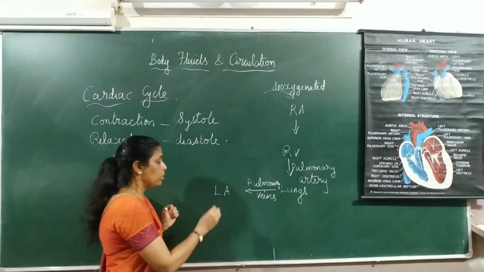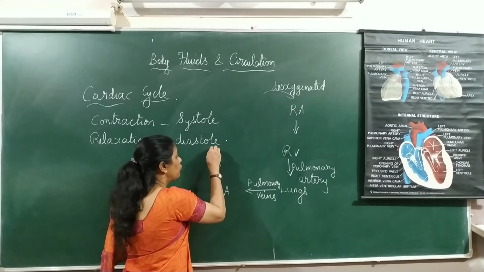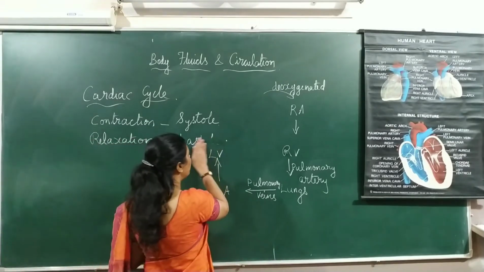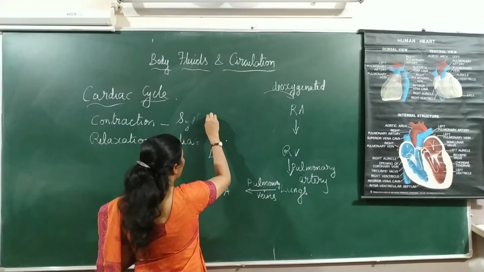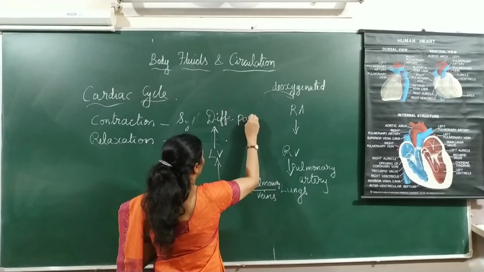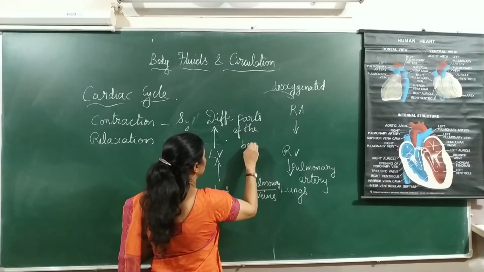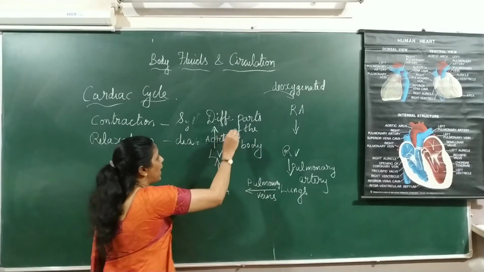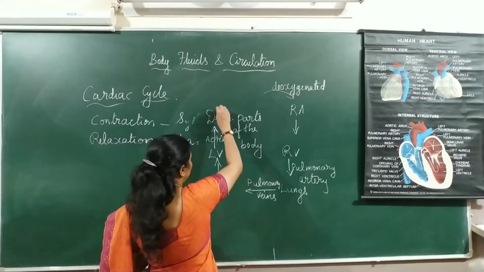Right? Now, from the left atria, the oxygenated blood moves to the left ventricle, and from there it moves to the different parts of the body by the largest artery called the aorta and its branches, that is the arteries.